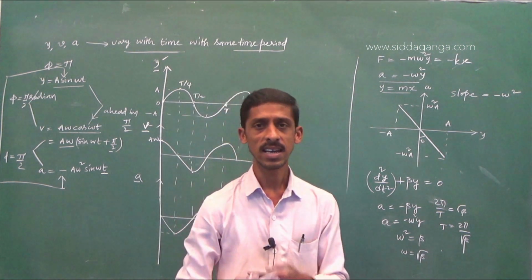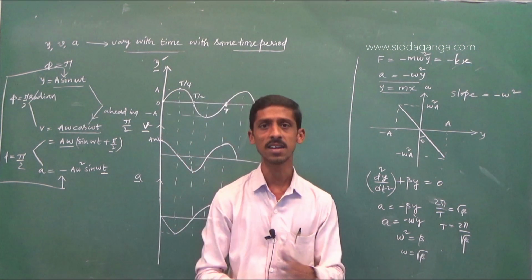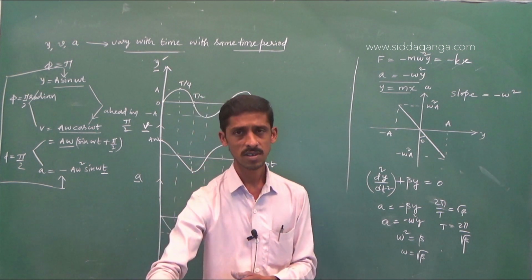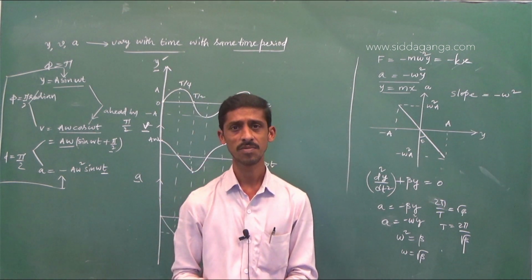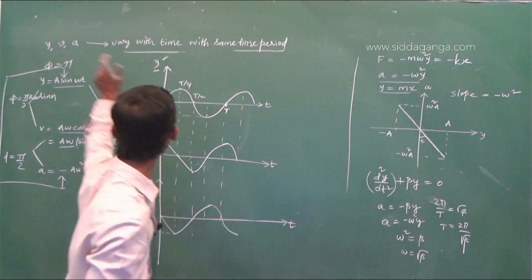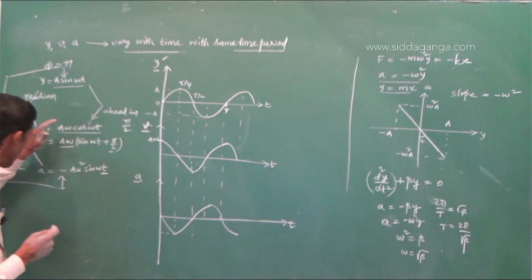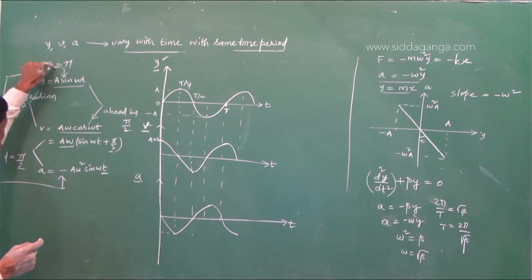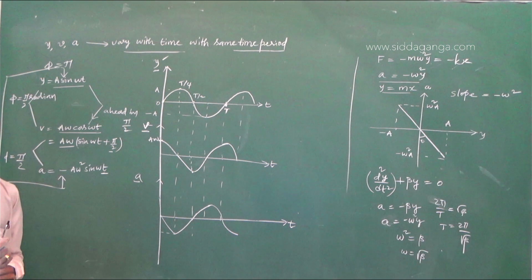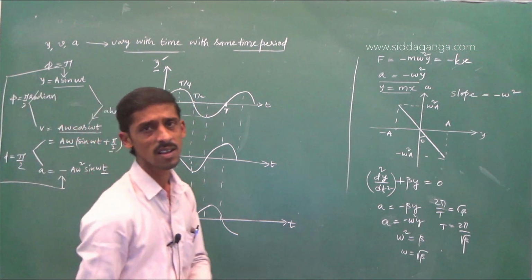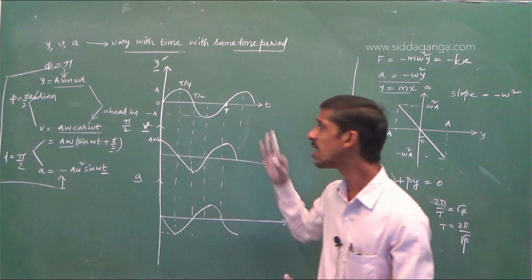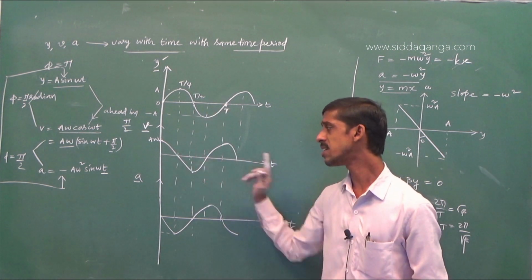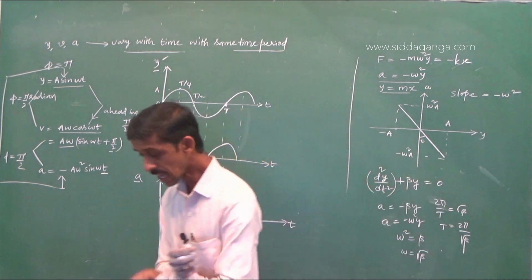Velocity is ahead of displacement by 90 degrees, and acceleration is ahead of velocity by 90 degrees. The phase difference between displacement and velocity is 90, between velocity and acceleration is 90, or pi by 2 radian. Displacement and acceleration differ by 180 degrees. This is the graphical relation between displacement-time, velocity-time, and acceleration-time.